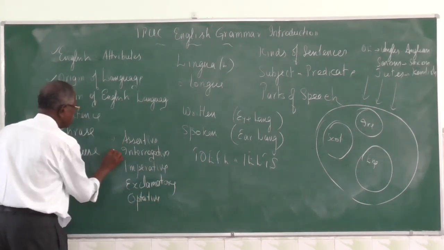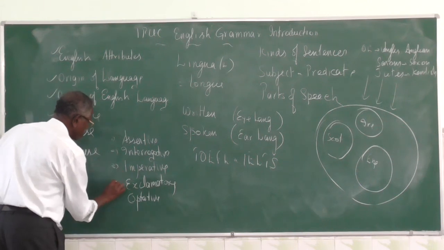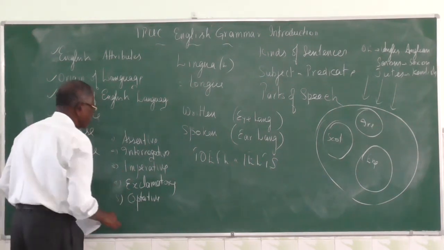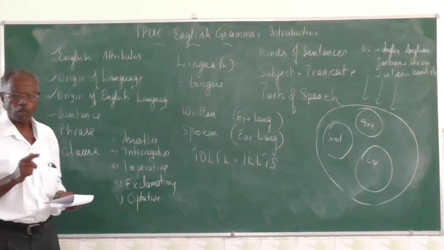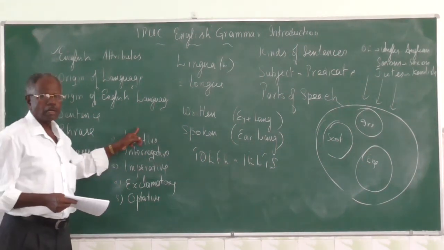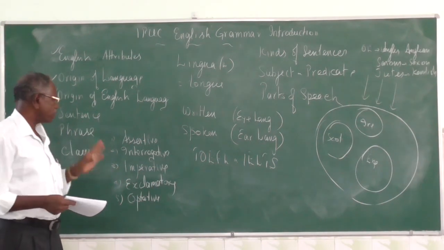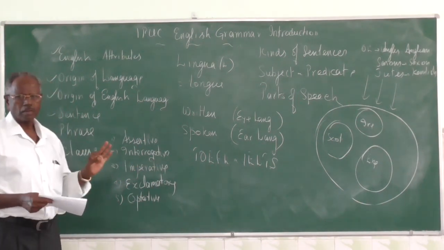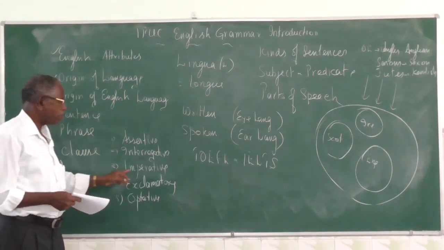So 1, 2, 3, 4, 5. If you don't know this, you can't answer the questions. You must take down some notes. Assertive, it is a statement. It may be affirmative or negative. Interrogative, it is a question. It ends in a question mark.